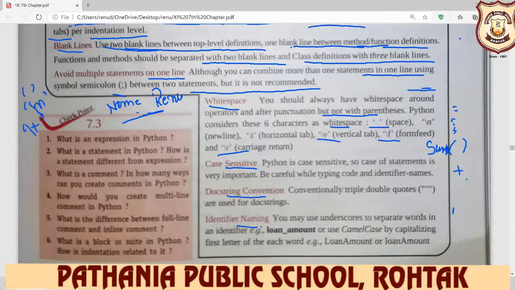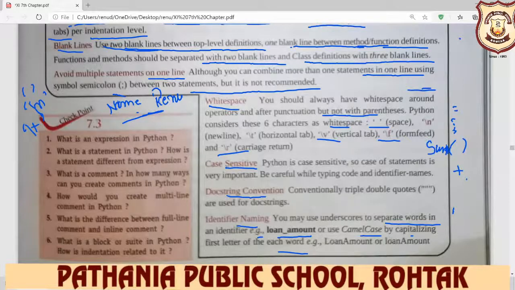Here, identifier naming: you may use underscore to separate words in an identifier. For example, loan_amount, s_name, student_roll_number, student_fees, anything. Or use camel case by capitalizing the first letter of each word. These identifier names are your own names, you write any name here. You write in capital letters, you write in small letters, one character capital and another small, no effect on your program.